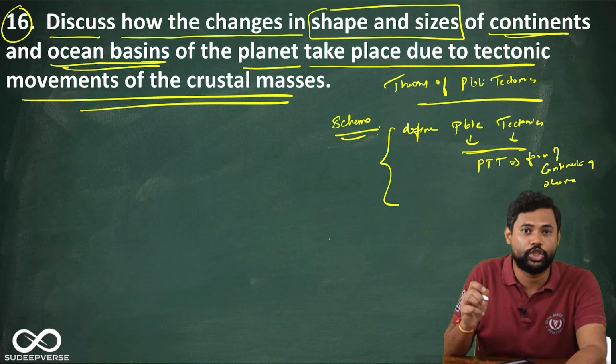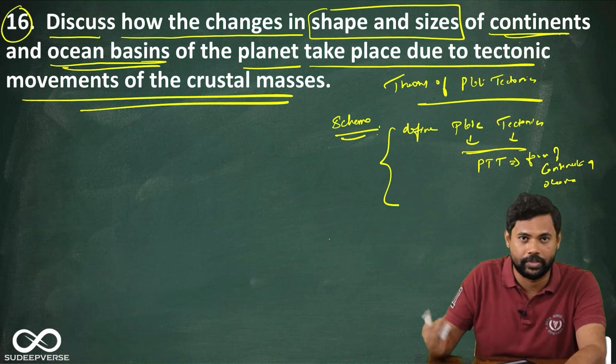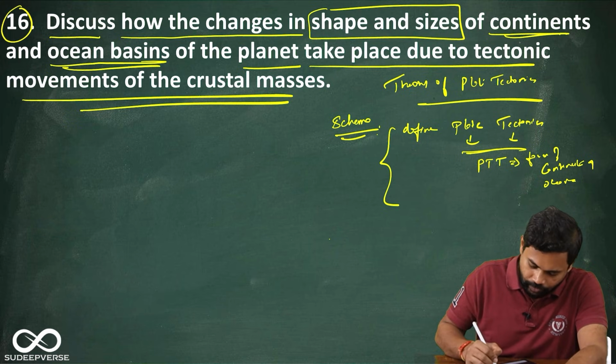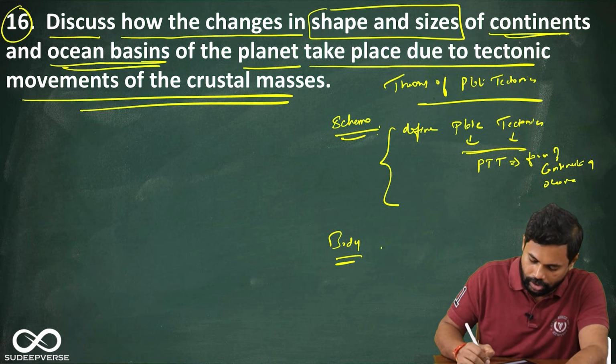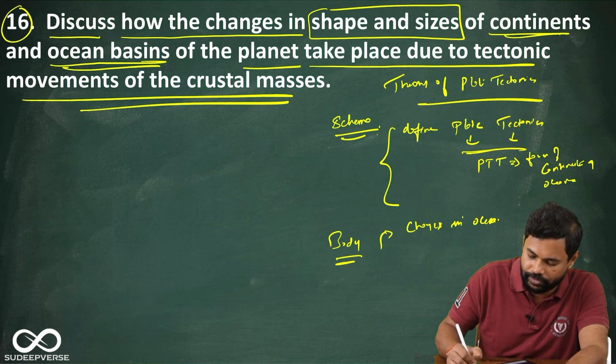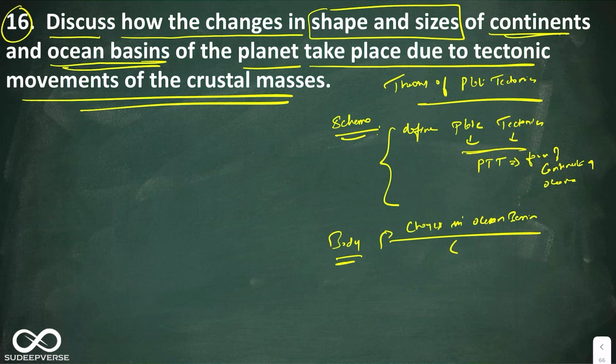As I told you, in geography, the best approach to always start off with is to define the terms that are given in the question. Then in the body, first I will talk about the changes in the ocean basins. Here all I'm doing is talking about the diverging plate boundary. Instead of giving the subheading as diverging plate boundary, I'm going to give the subheading as changes in ocean basin due to plate movements.